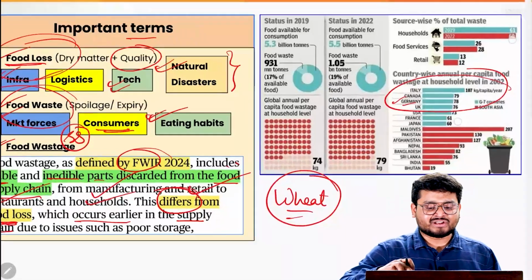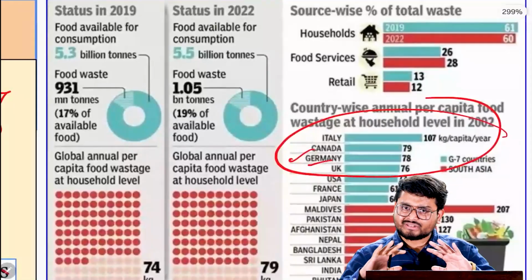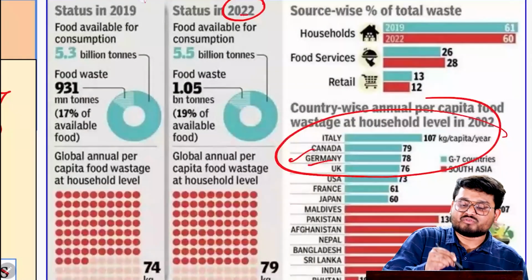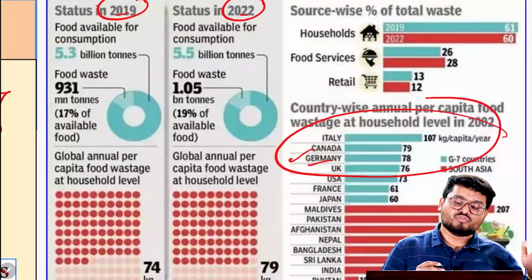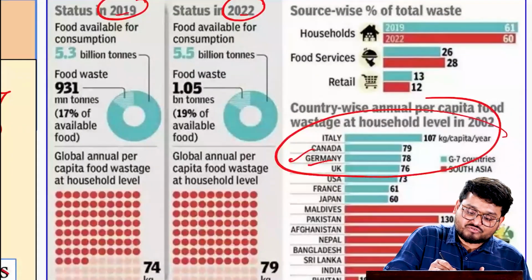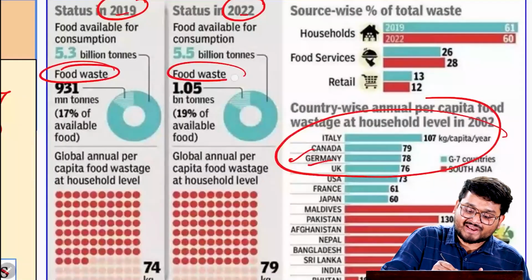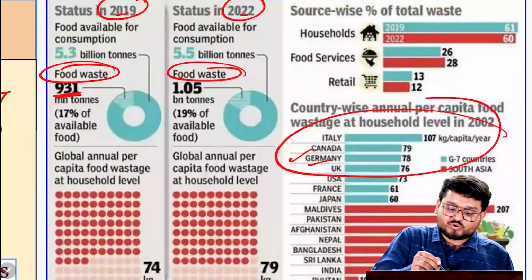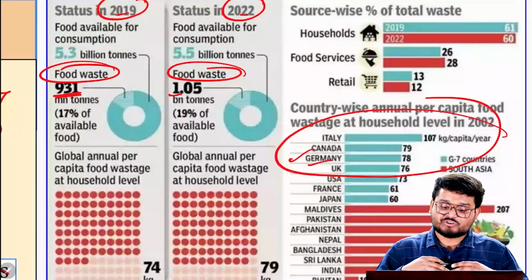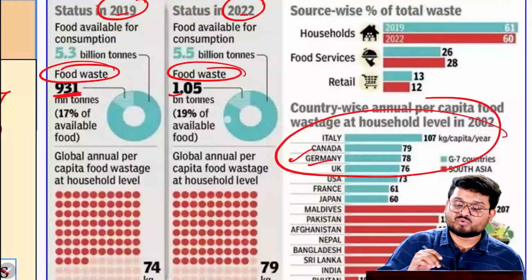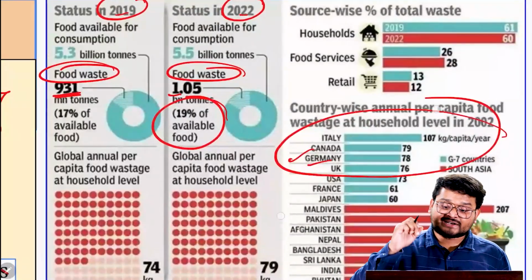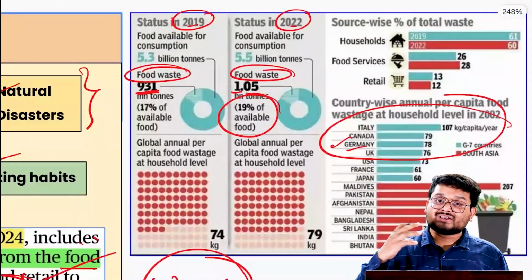Now, we are in a position to understand the statistics in the entire world. When we compare 2022 with 2019, a pre-COVID year, we have seen that after only a few years, food waste has increased from 931 million tons to 1.05 billion tons. That is actually a huge number, attributable to around 20% of the total available food stock in the entire world. So this is quite concerning.